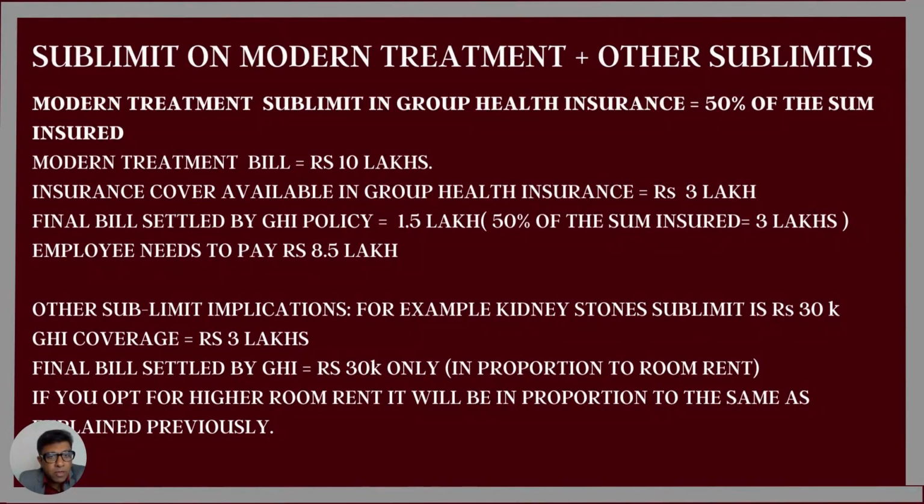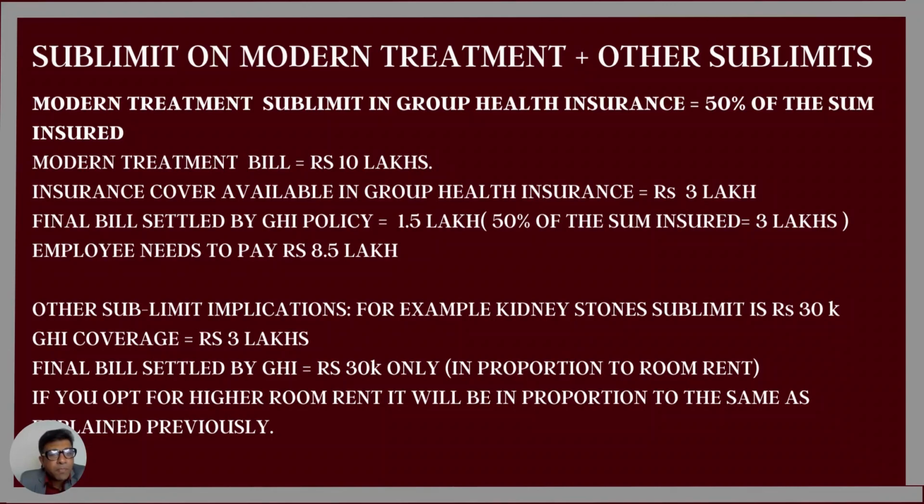The third most important thing that you need to understand is the implication of the sublimit in the modern treatment and other sublimits when it comes to the final bill settlement. It is best understood with the help of an example. Assuming the bill for a modern treatment is 10 lakhs. But in the policy, we saw that there is a capping of 50% of the sum insured that is paid for a modern treatment.